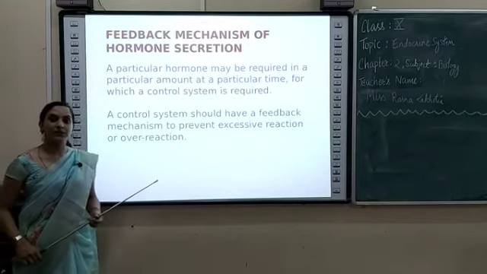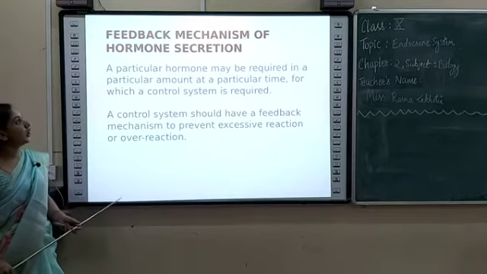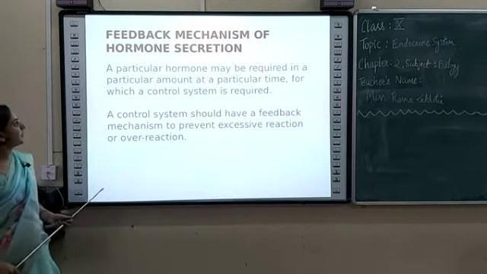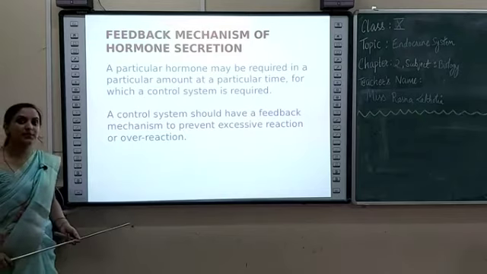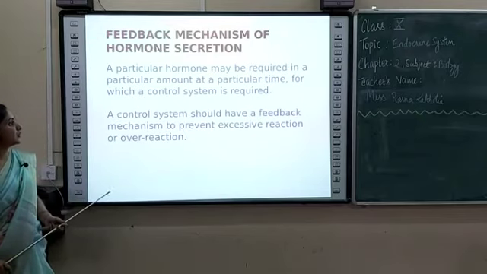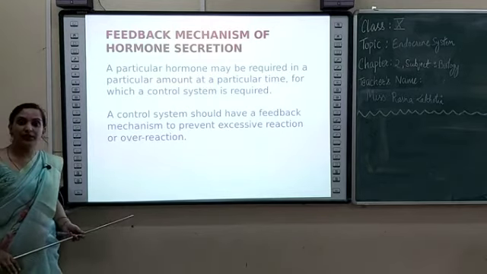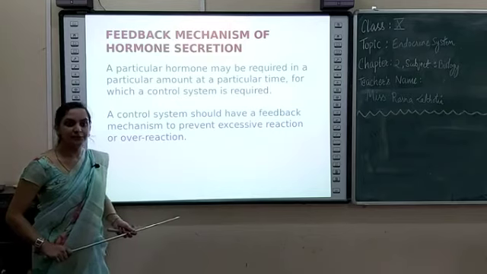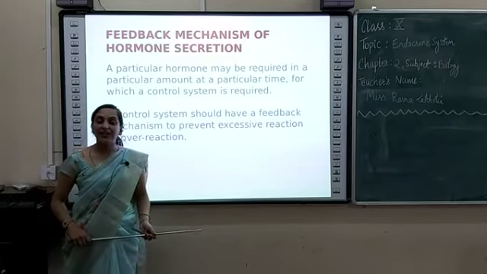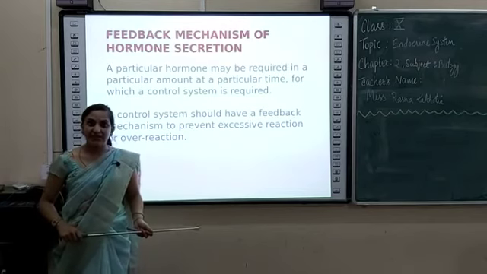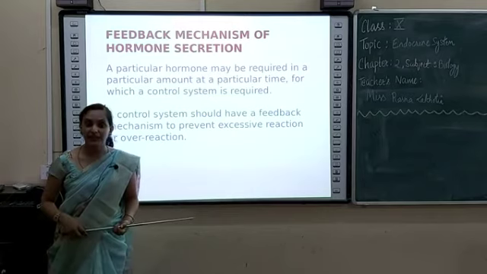Different hormones secreted in our body have a feedback mechanism. A particular hormone may be required in a particular amount at a particular time, for which a control system is required. A control system should have a feedback mechanism to prevent excessive reaction or overreaction. For example, if there is more blood sugar in your body, the pancreas cells activate and start secreting insulin.